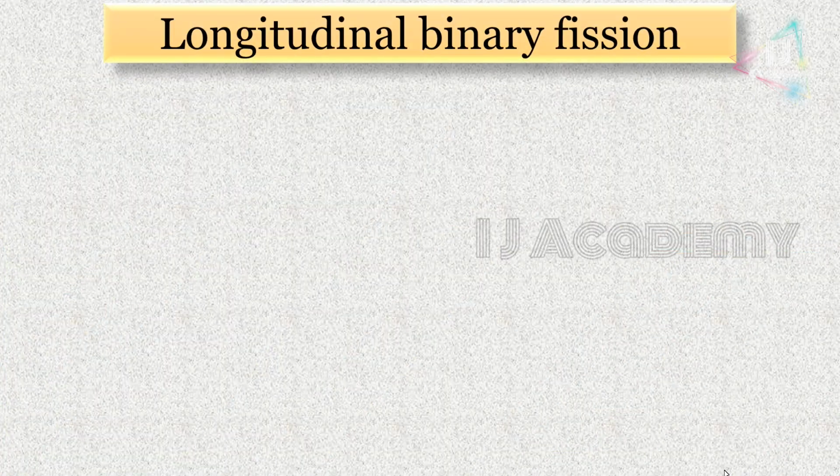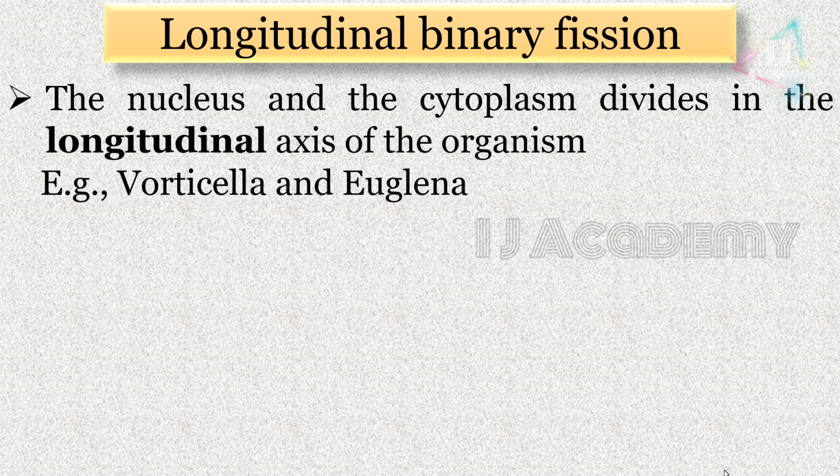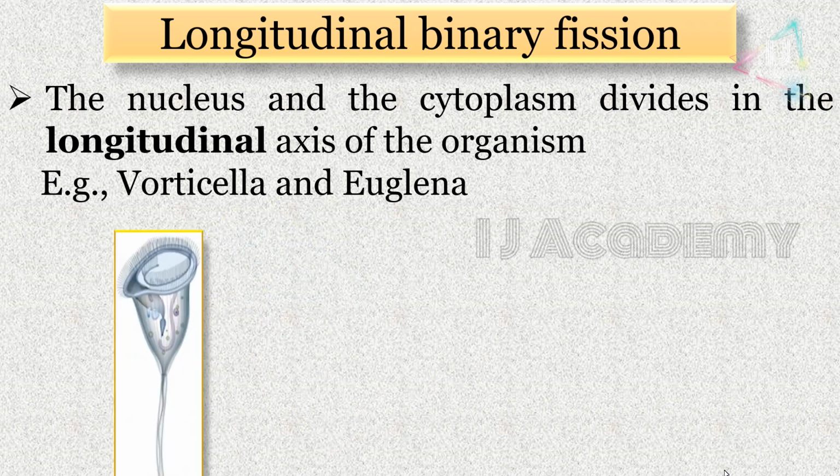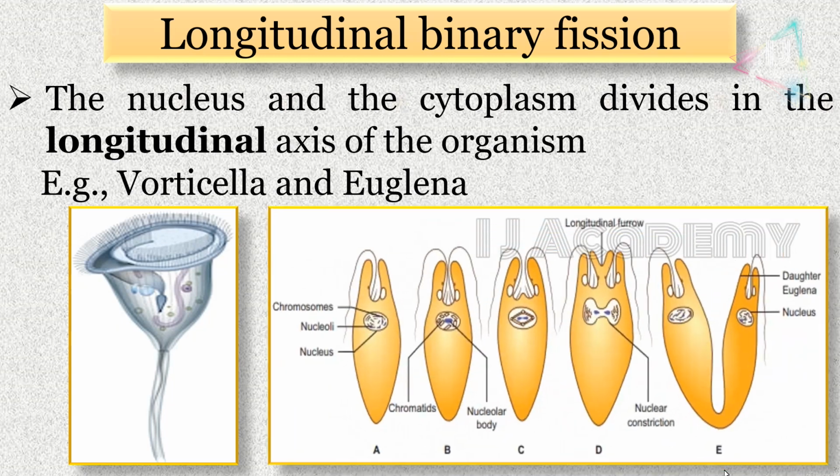The third one is longitudinal binary fission. The nucleus and the cytoplasm divide along the longitudinal axis of the organism. Examples are Vorticella and Euglena. So this is Vorticella, and in Euglena, first the nucleus divides into two, and then we can see the longitudinal furrow that occurs from top to bottom.